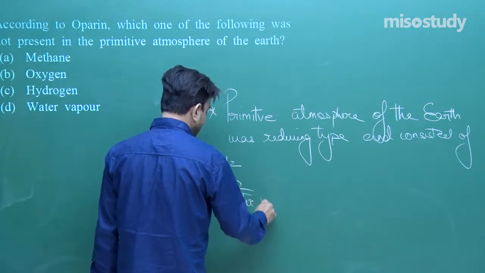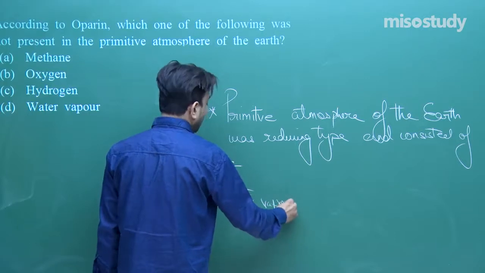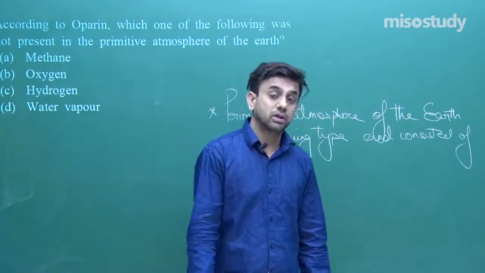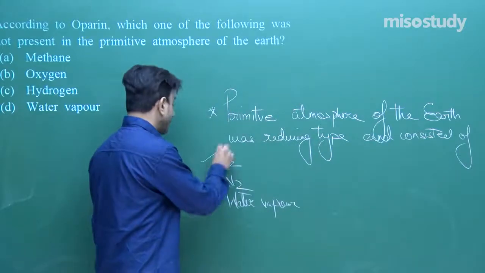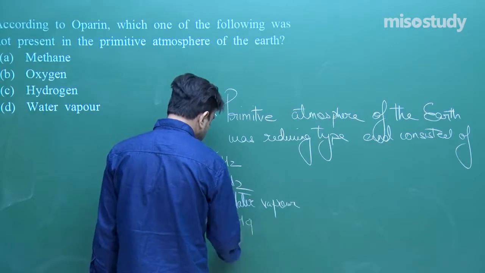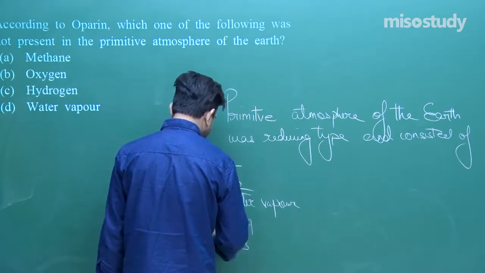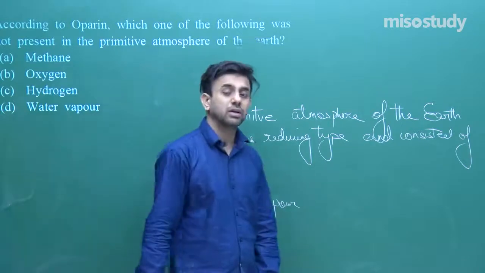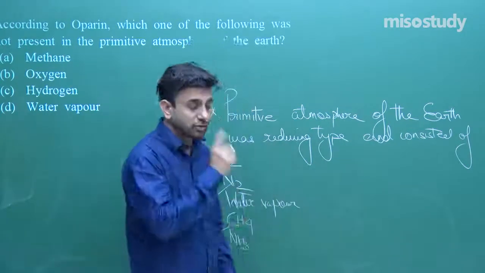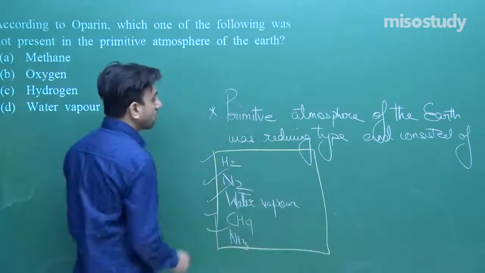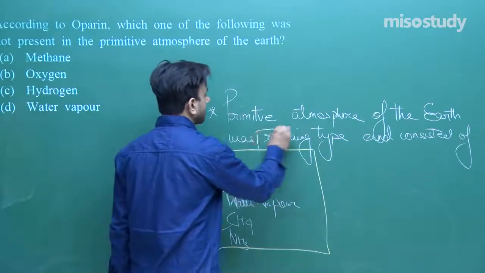Then the methane, and then the ammonia. All these were present in abundance in the primitive atmosphere. So all these were reducing type.